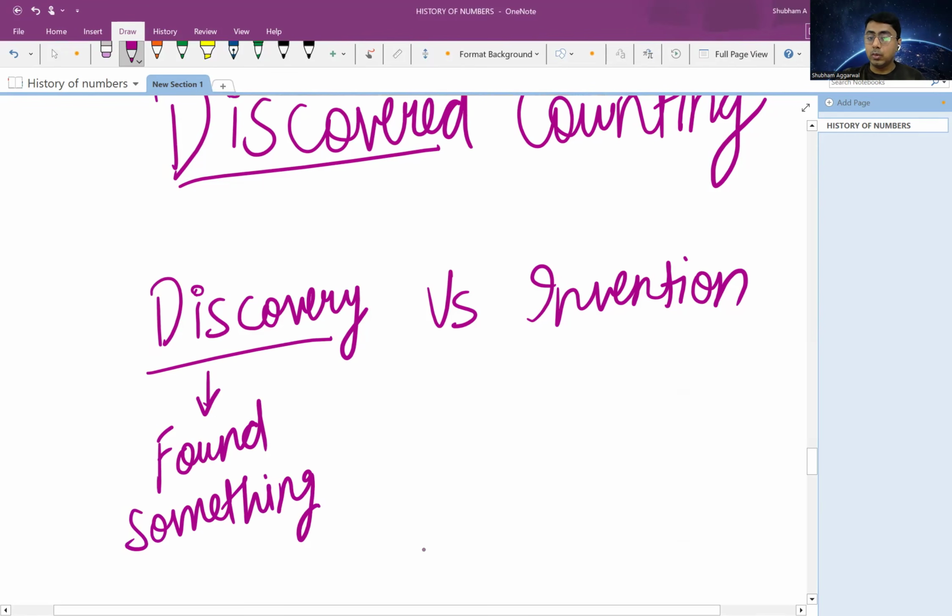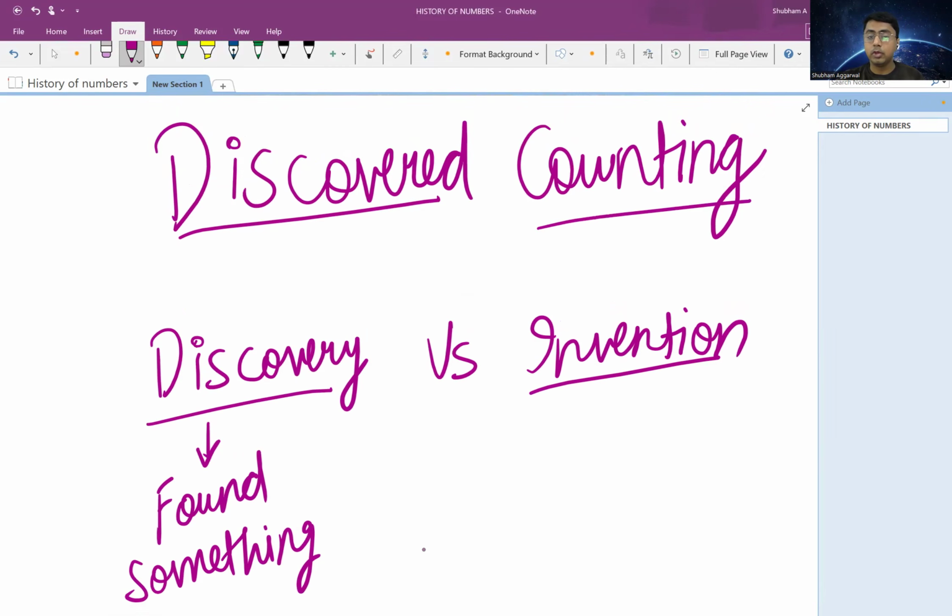But what is invention? Invention is creating something new. If humans use their skills, their knowledge, their innovation to create something new, that is invention. So I say that humans discovered counting. Why? Because counting was something natural, already in nature, right? It was not something that humans created, they just discovered the idea of counting.